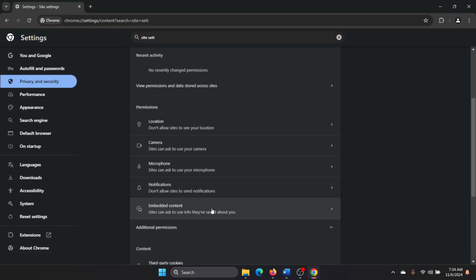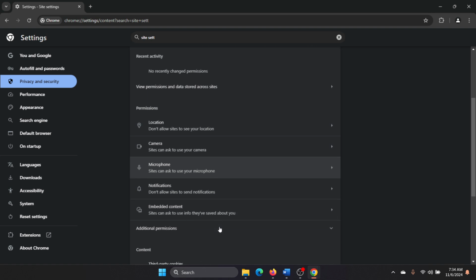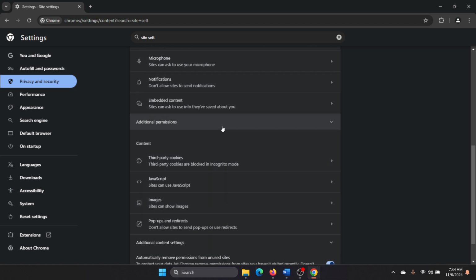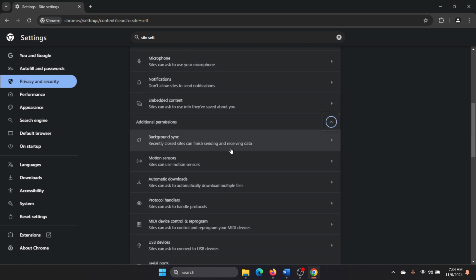Do we find the option for motion sensors? Well, that's because I don't have it, but I'll show it on a different one. If you click on additional permissions, you'll notice motion sensors.